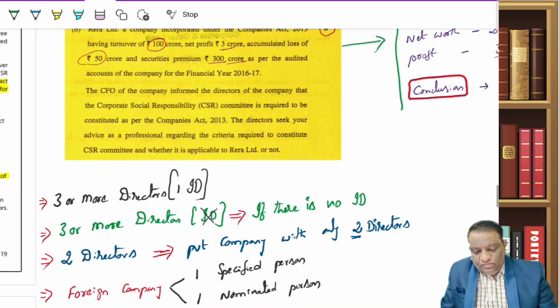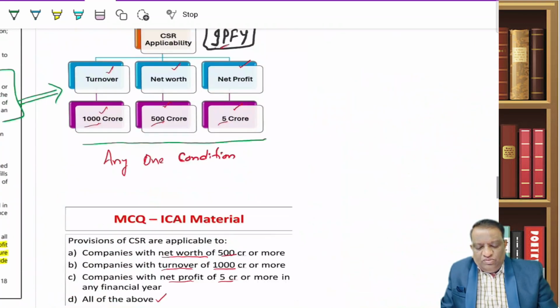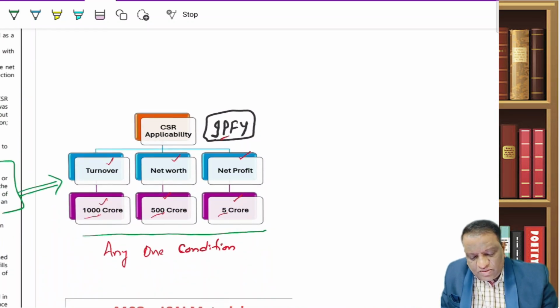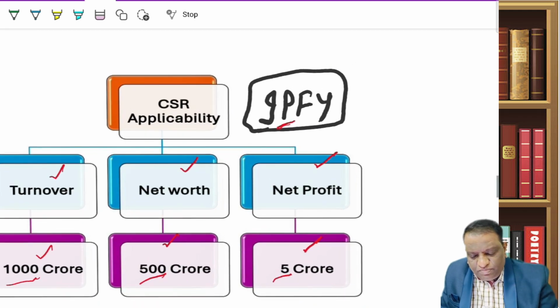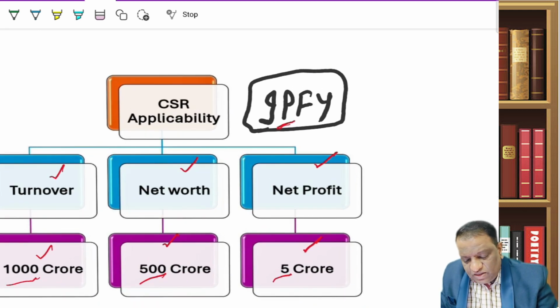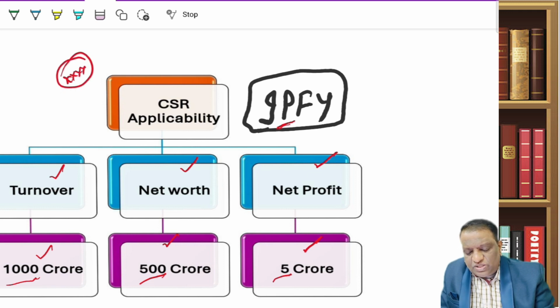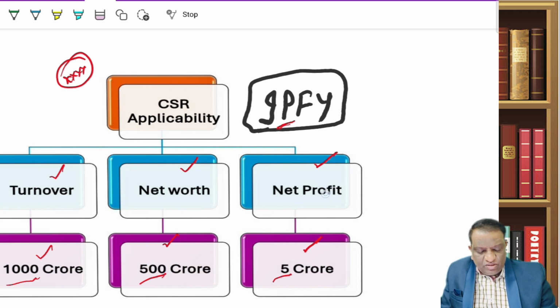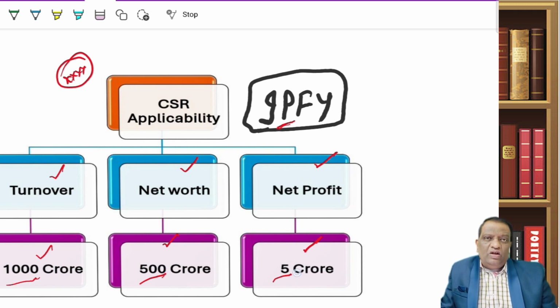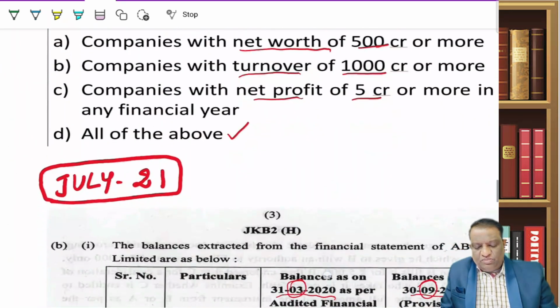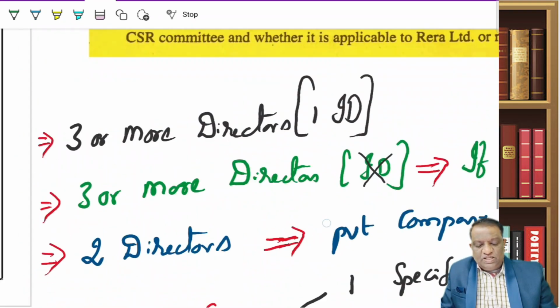Now, you have seen the number of questions. Now come back and push that sensitivity to yourself. This is important because he is asking you a lot of questions on the threshold limits. Turnover 1000 crores, net worth 500 crore, net profit 5 crore. Are all the conditions required? No. If you satisfy any one condition, CSR would become applicable. That is what he has been testing.